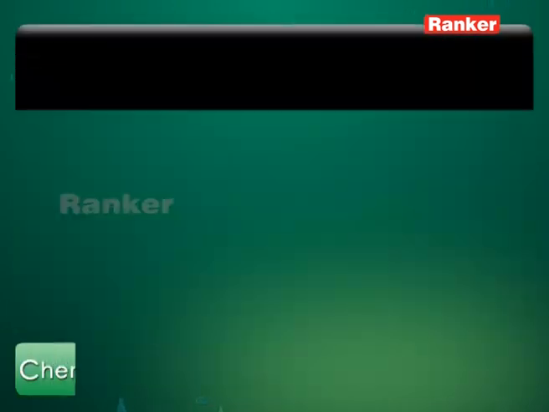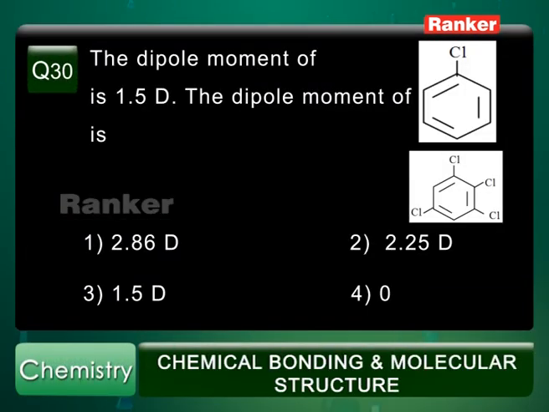Question number 30. The dipole moment of chlorobenzene is 1.5 D. The dipole moment of tetrachlorobenzene is how much? That is the question. First option is 2.86 D. Second option is 2.25 D. Third option is 1.5 D. And fourth option is 0, that is non-polar. And the correct answer given here is the third option, that is 1.5 D. Let's try to find out.